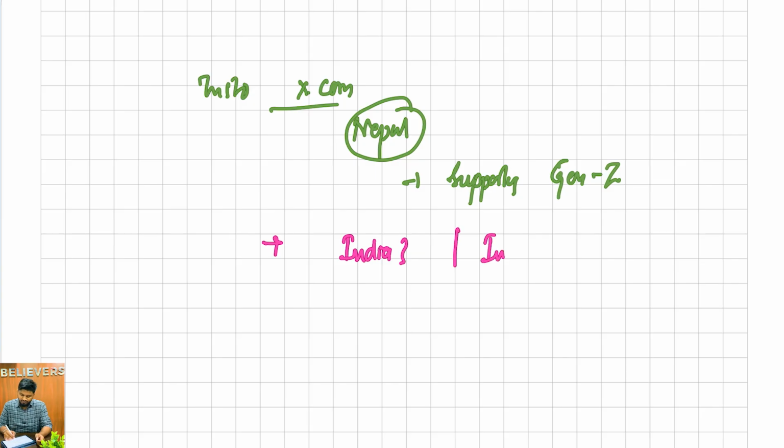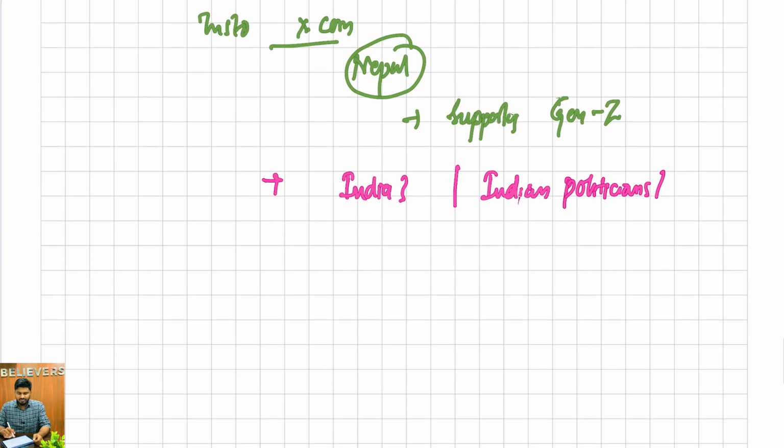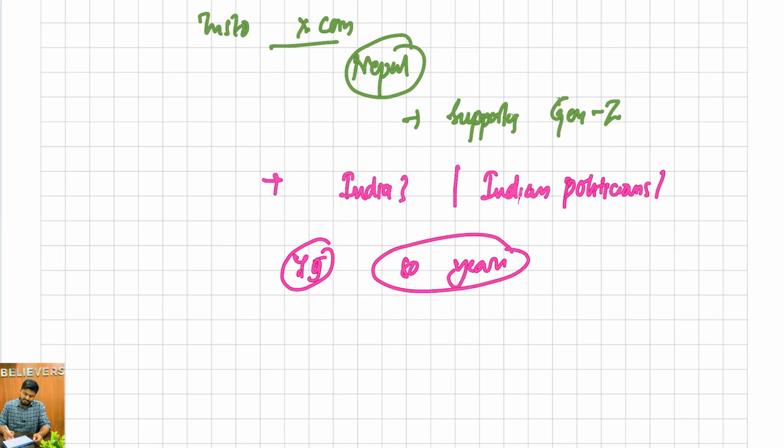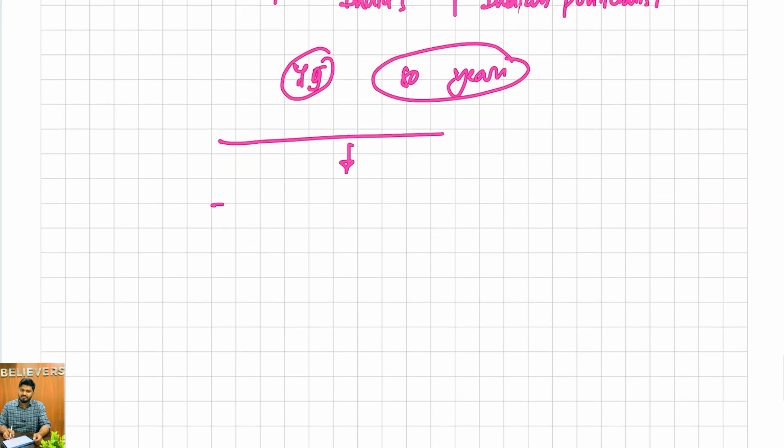Though the idea of being against corruption and against Indian politicians is right, the method followed by Gen Z in Nepal is not advisable in India. It could destabilize all the hard work done by Indian parties over approximately 79 years since independence. So we have to avoid this from happening in India.